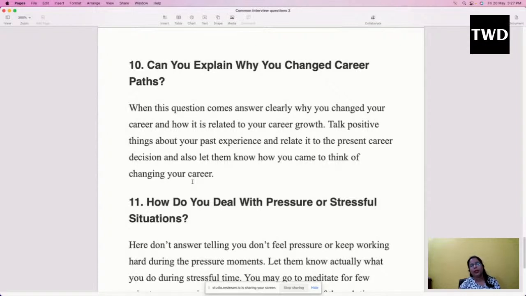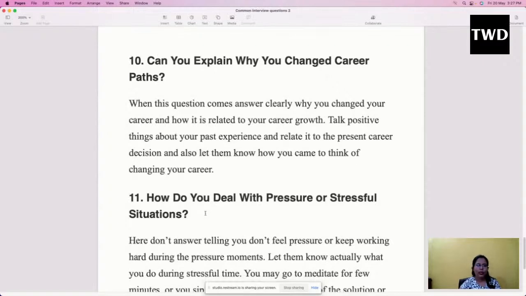If I talk about myself, I was working in some kind of financial firm earlier, and then due to personal issues I changed my career to be a teacher. After completing B.Ed, when I went for a teacher's job, they asked me, why did you change your career? I didn't say anything here and there. I just told them the reason. This was the reason, that is why I changed my career path, and I want to be in the teaching line now. Yes. So let them know why you changed your career path.